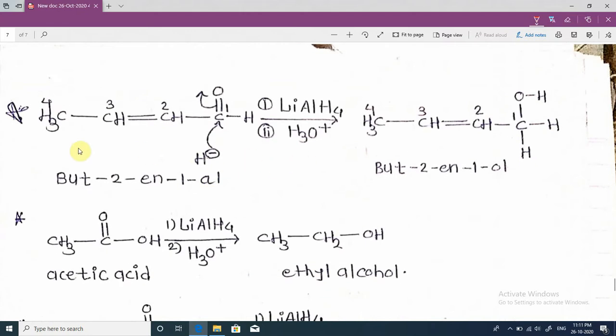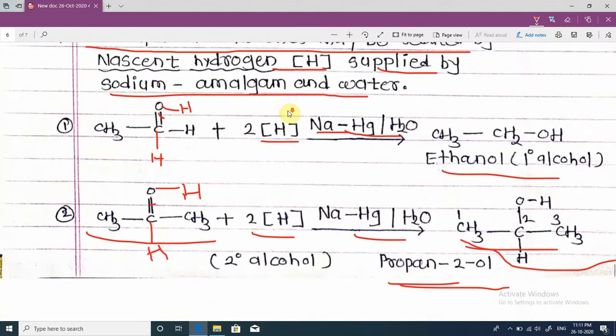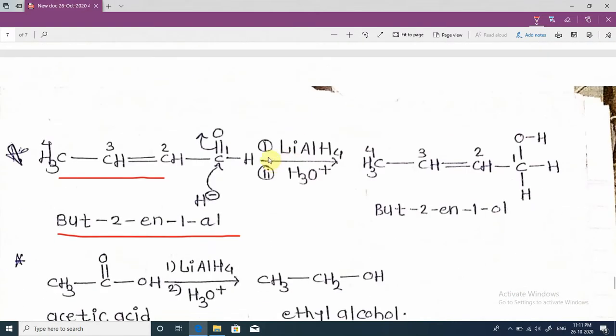Next, see, this is but-2-en-1-al. This is an aldehyde. When this aldehyde is reduced with a reducing agent like lithium aluminum hydride, LiAlH4, followed by H3O+, there is no reduction of this carbon-carbon double bond. LiAlH4 reduces only this carbonyl group.